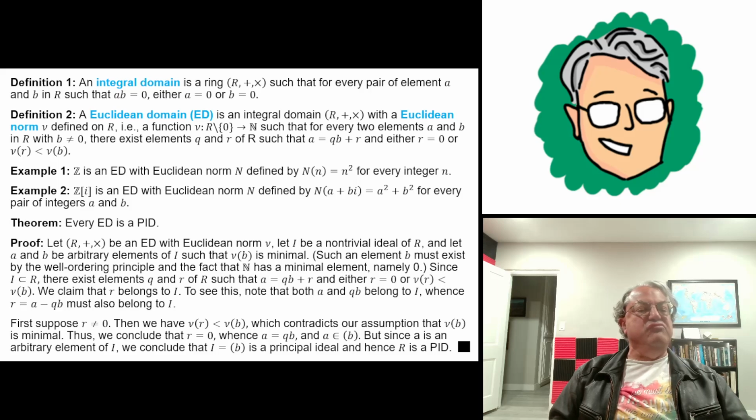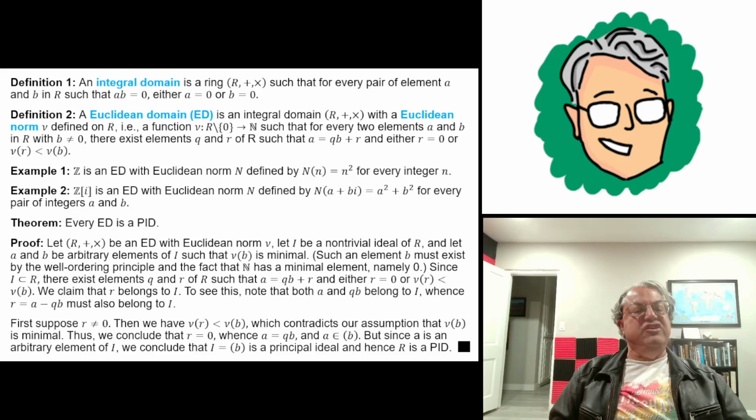But if r is 0, that means that a equals qb. That means that a, which was an arbitrary element of our ideal, has to be a multiple of b. That means that a has to belong to the ideal generated by b.